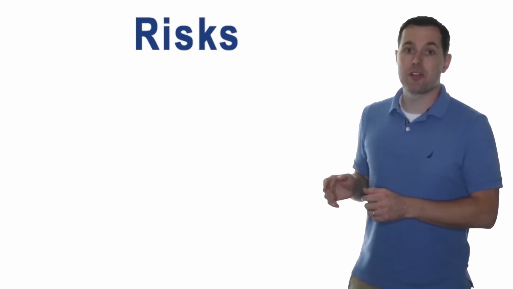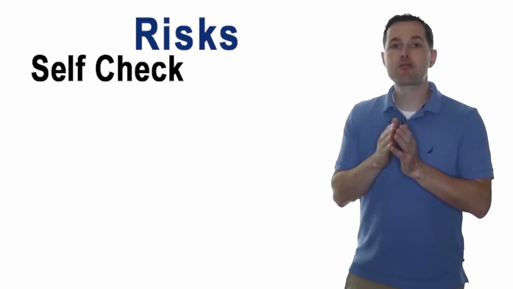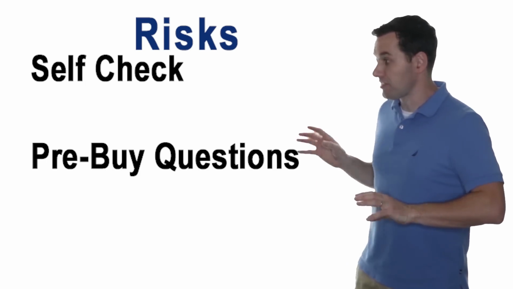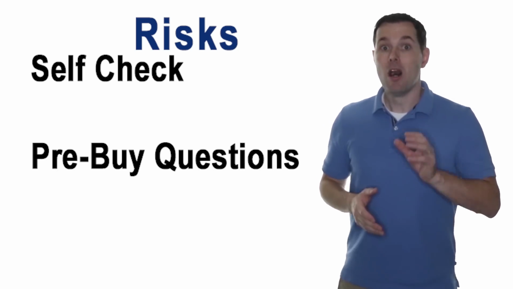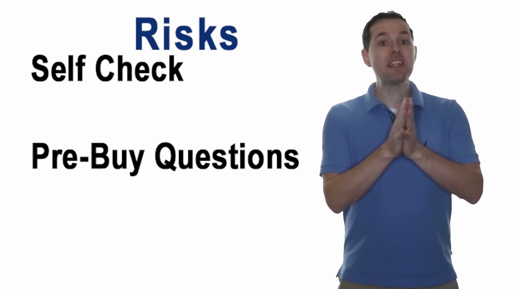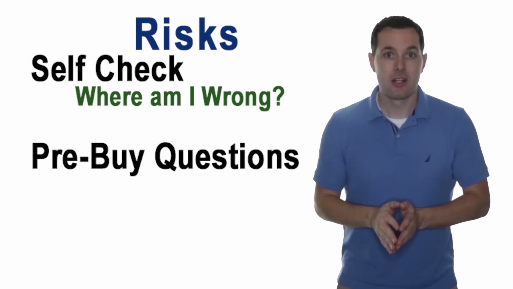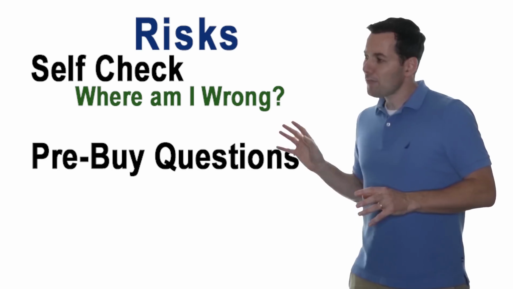Under the risks section, we're first going to look at self-check, and then second is pre-buy questions, especially for beginning investors. These are questions that we should always ask ourselves before we go ahead and buy the stock. So, under self-check, the first thing we need to ask is, where could we be wrong in our analysis? And basically, this gives us a chance to say, okay, what if the plan doesn't work?